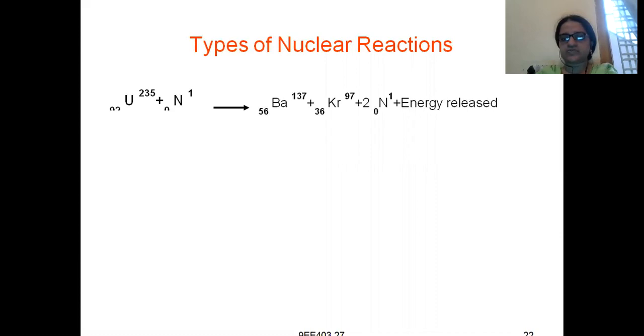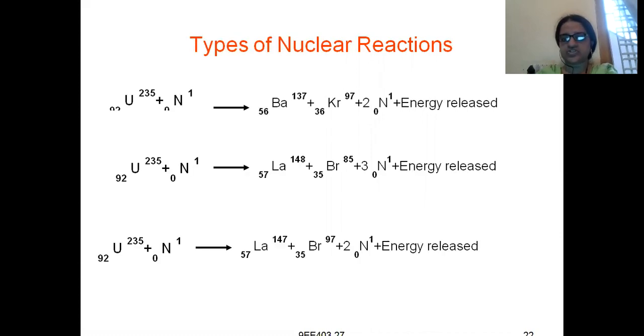What are the types of nuclear reactions? Let us observe. Uranium-235, 92 is its atomic number, plus 1 neutron. Yesterday I told that I am discussing one possible nuclear fission reaction which the uranium-235 isotope undergoes.